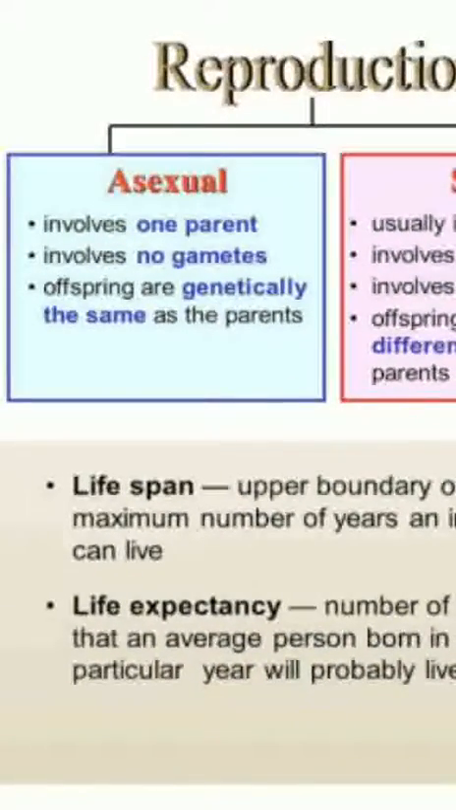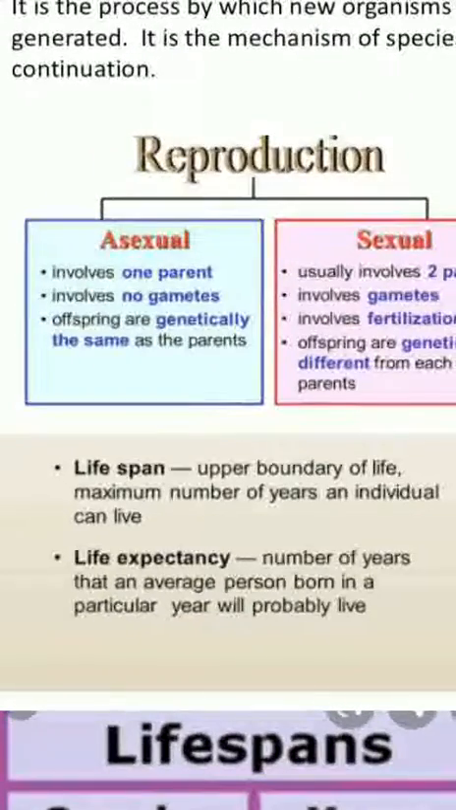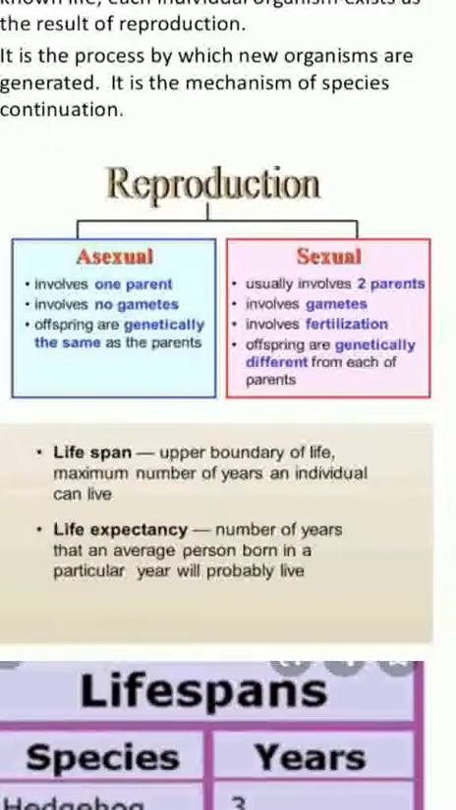Now, what are the various differences between these two? Asexual reproduction involves only one parent, whereas sexual reproduction involves two parents. In case of asexual reproduction, no such structures called gametes are produced, whereas in case of sexual reproduction, typical gametes, male gamete and female gamete with half the number of chromosomes, are produced.